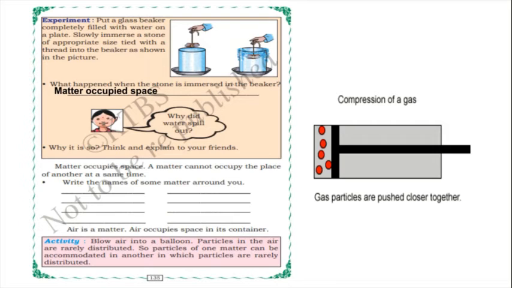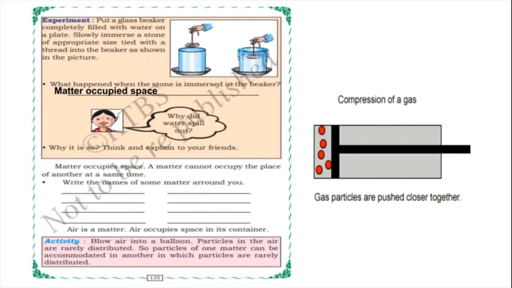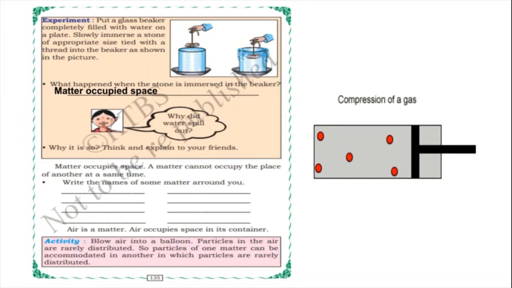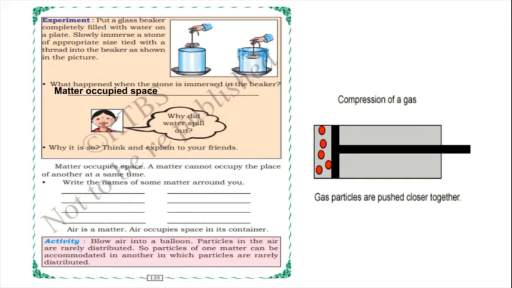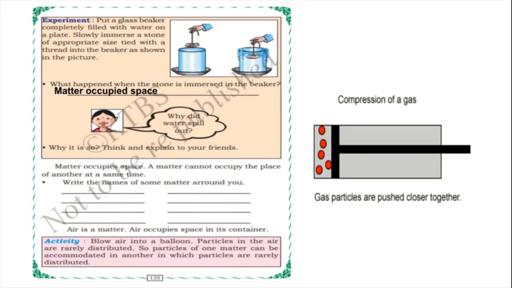If you compress or push the air, again you can blow air into the balloon, isn't it? Through this experiment, as you can observe in the picture, gas particles are pushed close to each other because of compression, because of pushing. Again we can keep the matter in this. Yes.